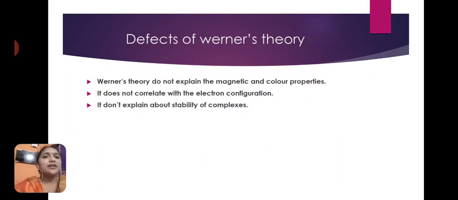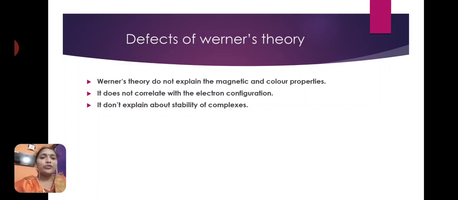Next is defects of Werner's theory, or drawbacks of Werner's theory. Any theory has some drawbacks or defects, and Werner's theory also has some. Let us discuss. Werner's theory does not explain the magnetic and color properties of the metal complexes.